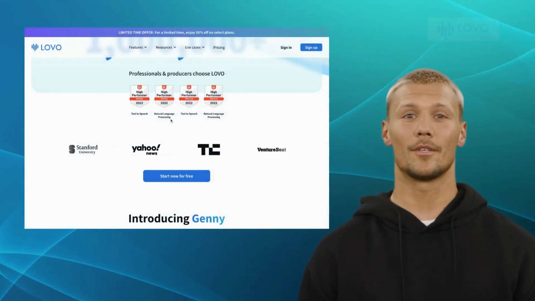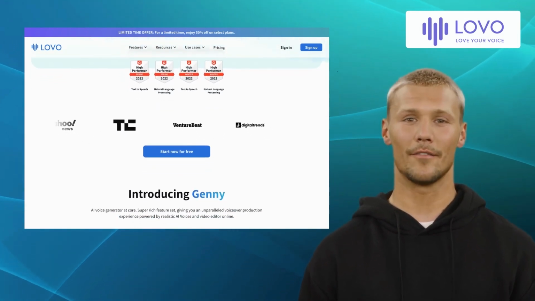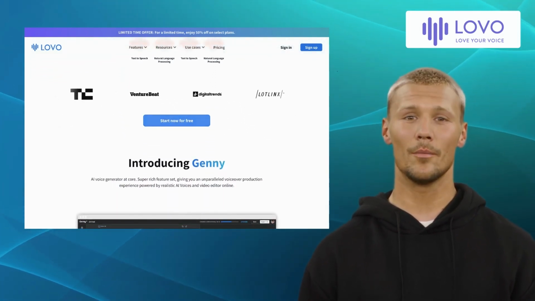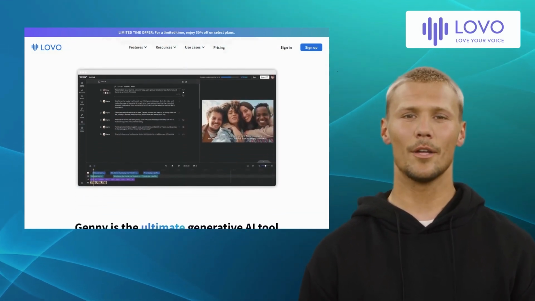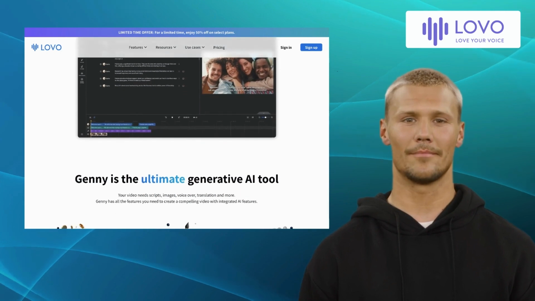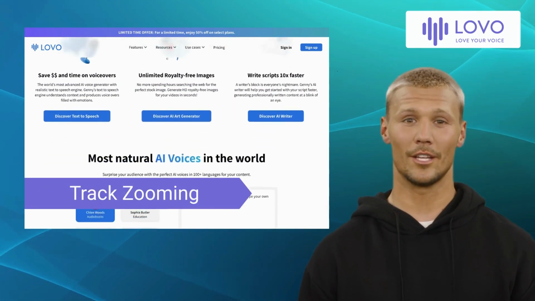Fourth on our list is Lovo. Lovo is an AI-driven speech synthesis platform designed to generate realistic, human-like voices for a wide range of applications, including e-learning, narration, podcasts, and more. It offers features like video dubbing, granular voice control, and track zooming.